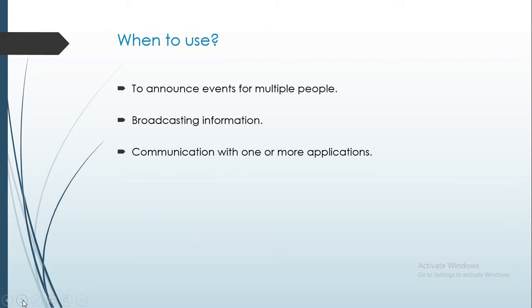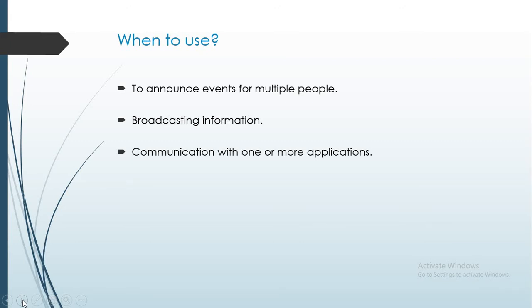Next is when to use this model. To announce events for multiple people. That is, when enabling an application to announce events to multiple interested consumers asynchronously without coupling the senders to the receivers. Next is broadcasting the information.